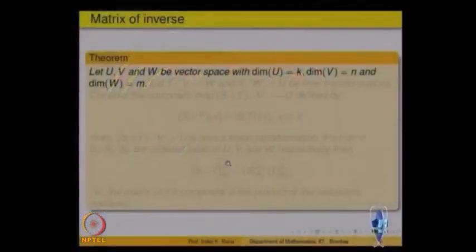For example, let us take 3 vector spaces U, V and W. Their dimensions are: dimension of U is k, dimension of V is n, and dimension of W is m; they are different dimensions, different vector spaces possibly.